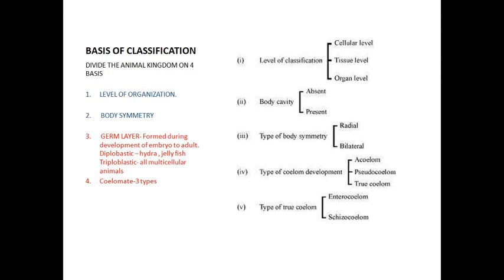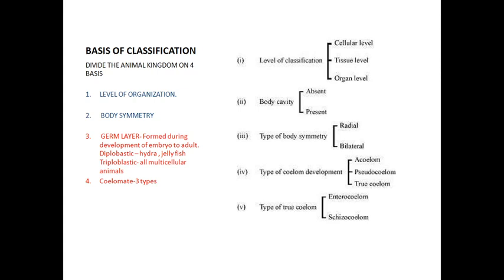Normally there are four bases. The first one is called the level of organization. The second one is called symmetry. The third one is called germ layer. And the fourth one is called coelomate.